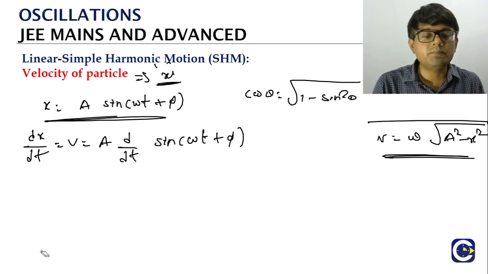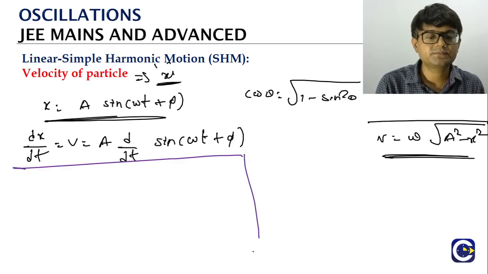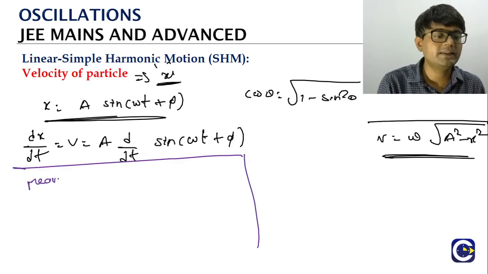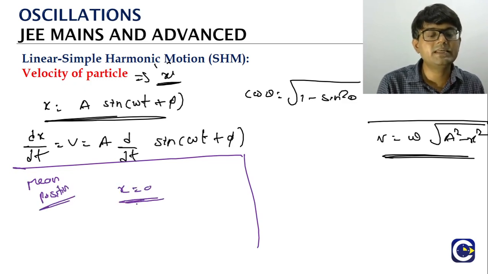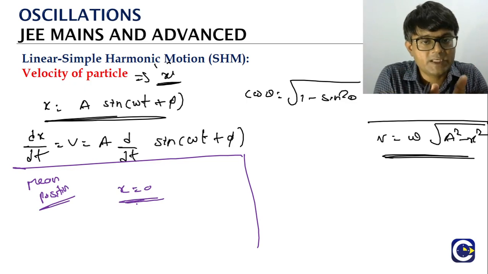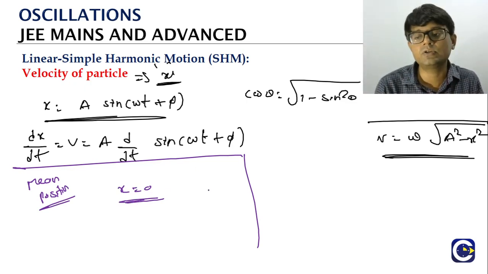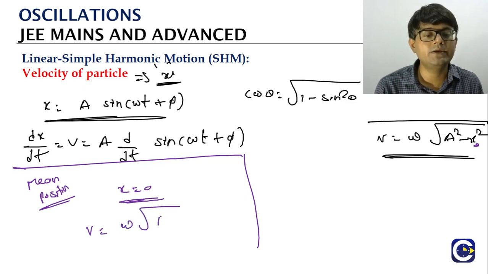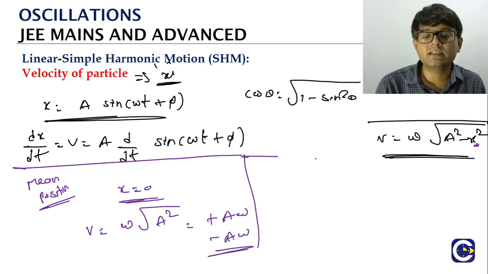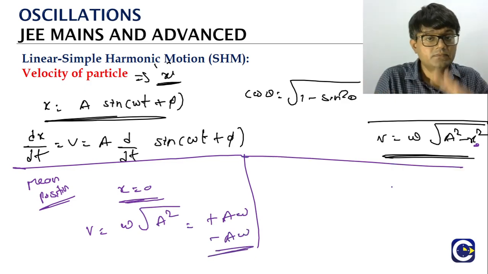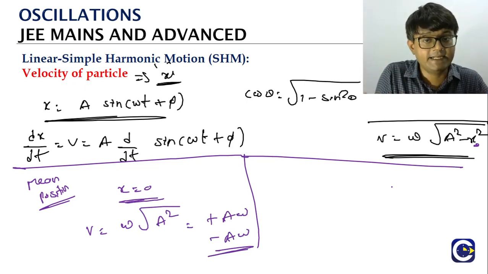Now we will try to analyze this expression. If we are at the mean position, mean position means the displacement is 0, because we always measure the displacement from the mean position. Mean position means x = 0. Put x = 0 here. The v will come as ω into root of A², so either plus Aω or minus Aω. So at the mean position, the velocity of the particle will be maximum. It will be moving either toward the right side or to the left side.